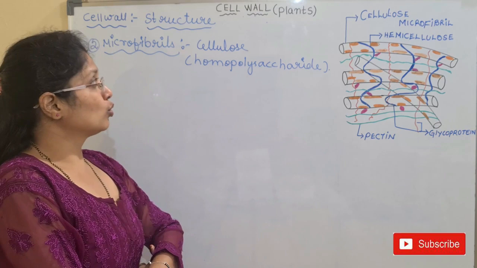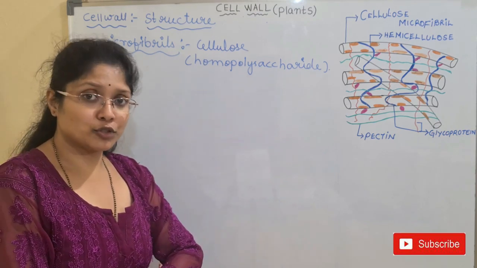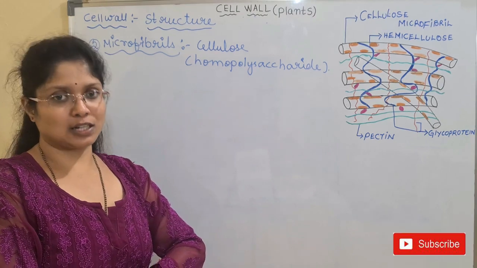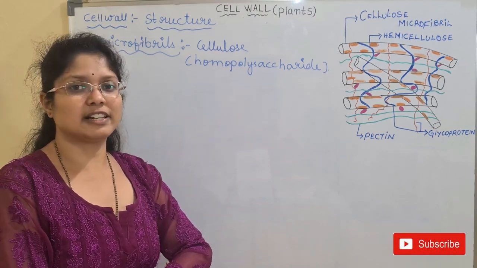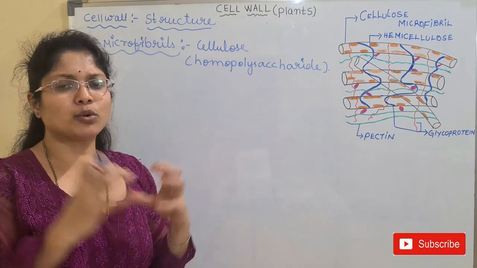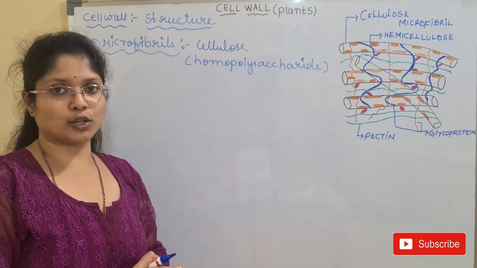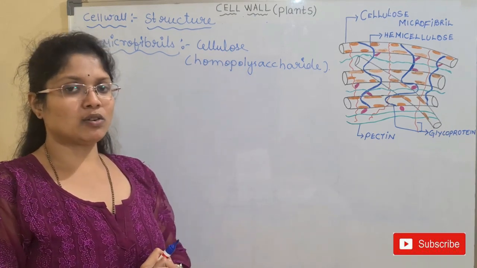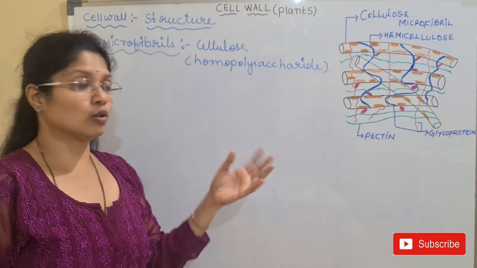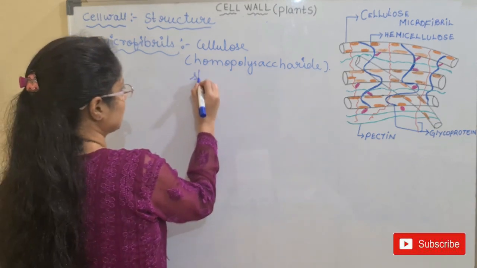molecule. And I have told you that it is the same type of sugar units that will form this cellulose. Which type of sugar is present in the cellulose? Glucose units. So many glucose sugars bind together, and they will form the cellulose molecule. This is not a branched compound like pectin or hemicellulose. It is a straight chain molecule. Okay, so it's a straight chain compound.